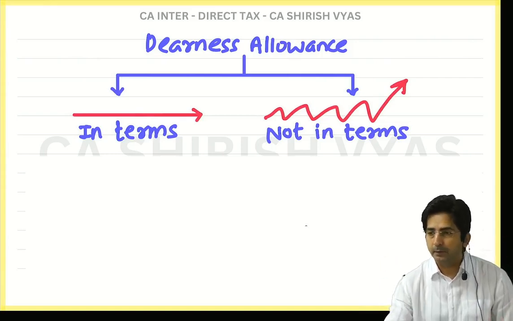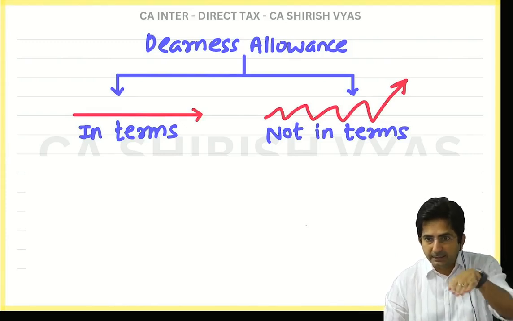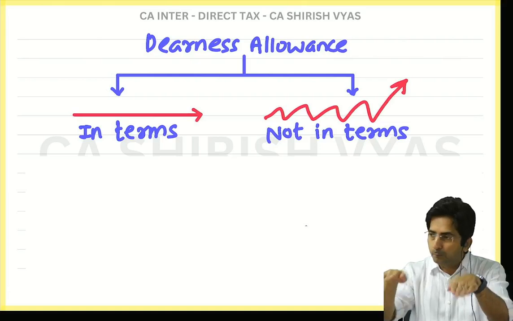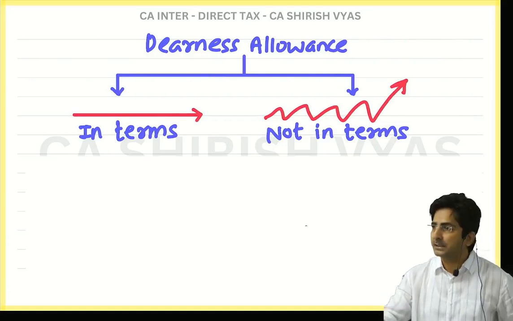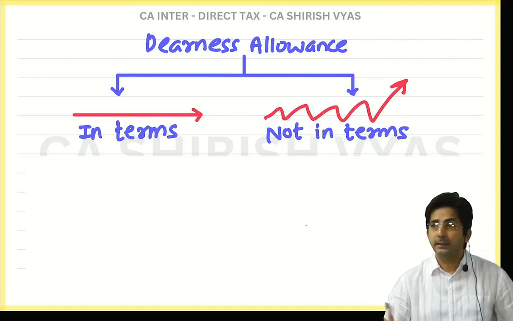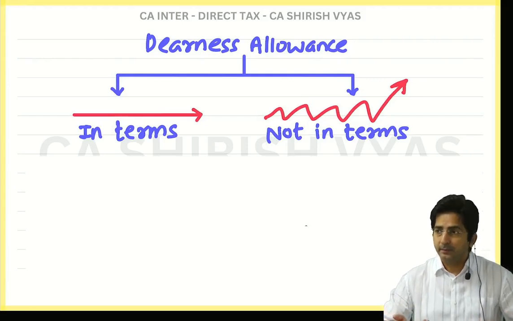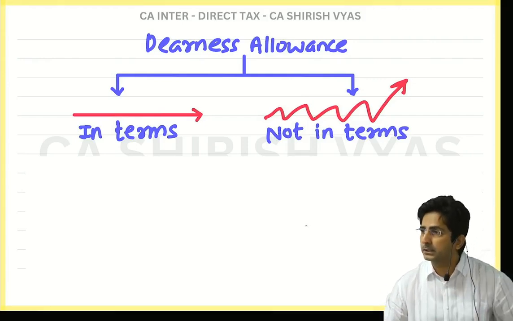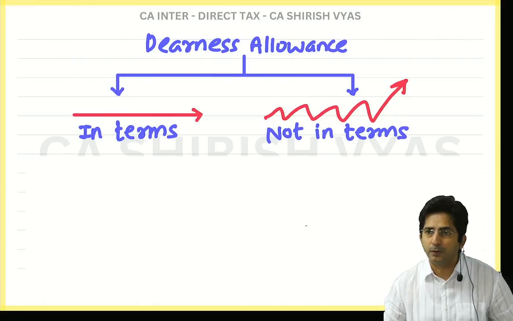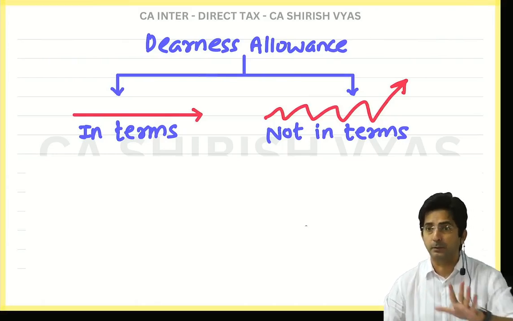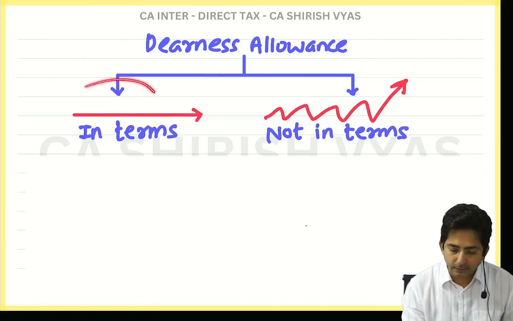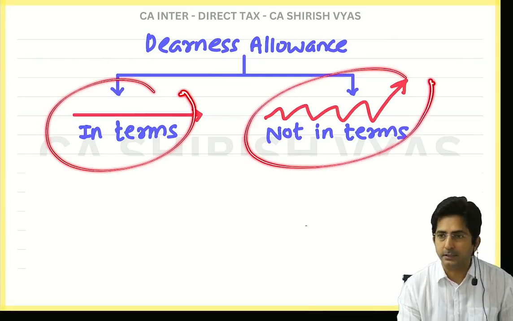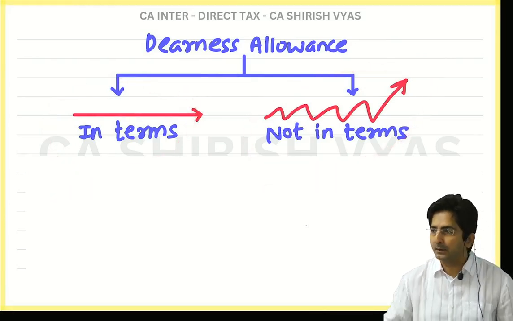Okay. But see, look at this. Whether you receive DA like this or like this, in both cases you are receiving it. It is your income. It is taxable. For taxability it doesn't make any difference. Whether dearness allowance is constant or fluctuating according to inflation, in income tax the rule doesn't change. Dearness allowance is dearness allowance after all. So as an allowance it will be fully taxable. But then what is the difference? Even this dearness allowance is taxable, and even this is taxable. So when both are taxable, why are we discussing this right now?